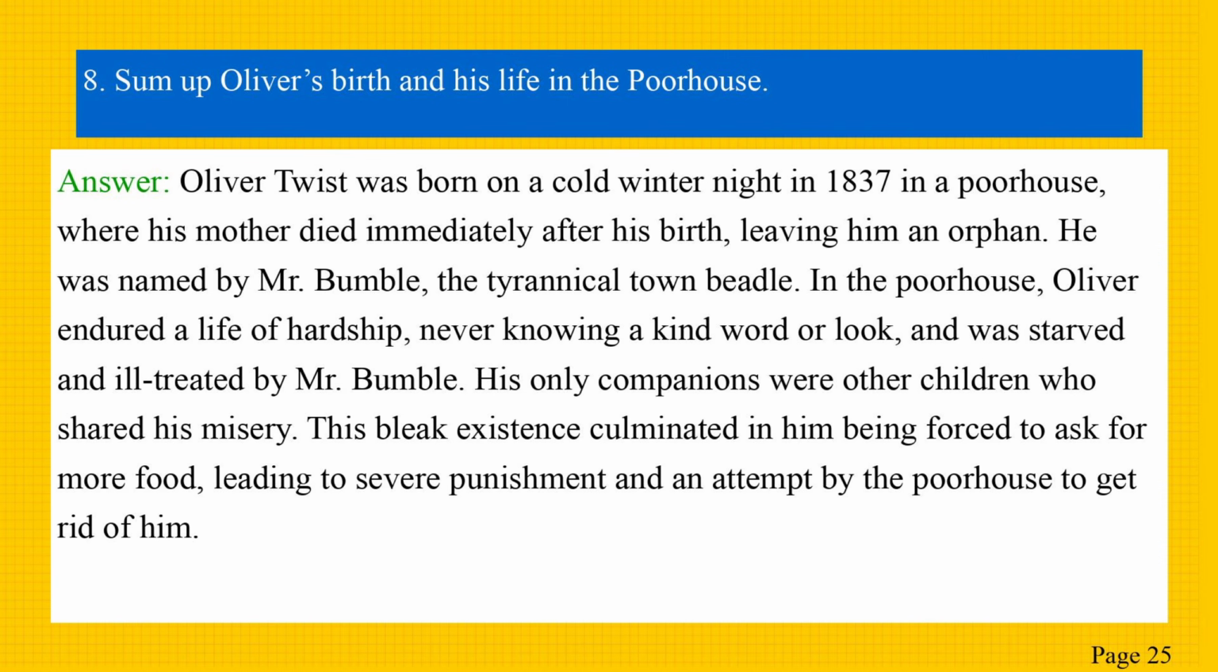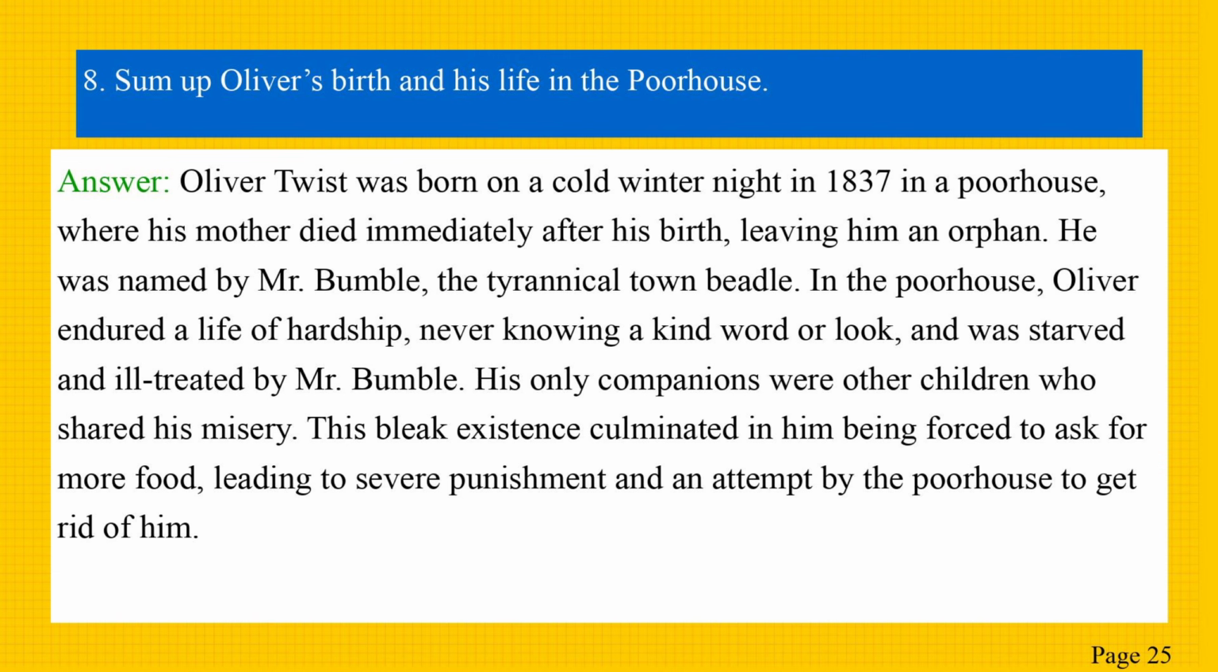Next question, sum up Oliver's birth and his life in the poorhouse. The answer is Oliver Twist was born on a cold winter night in 1837 in a poorhouse, where his mother died immediately after his birth, leaving him an orphan. He was named by Mr. Bumble the Trinacle Town Beadle.